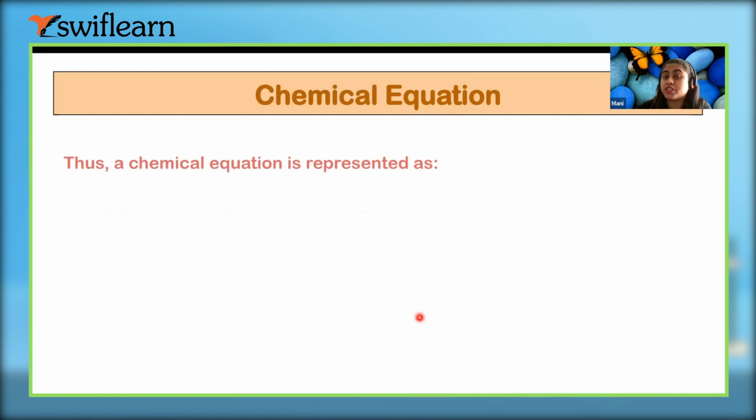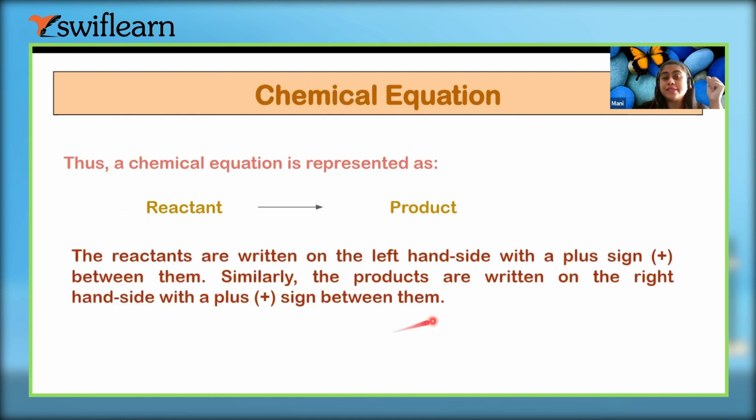Thus, a chemical equation is represented as reactants equals products. There can be reactant plus reactant, or more reactants may be there, right? The reactants are written on the left side. ठीक है?